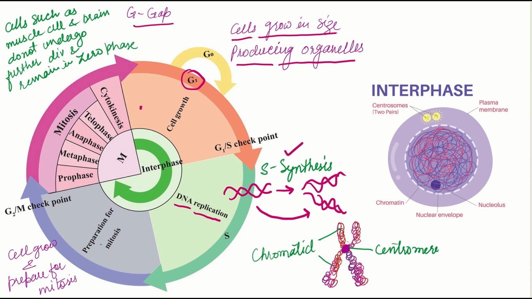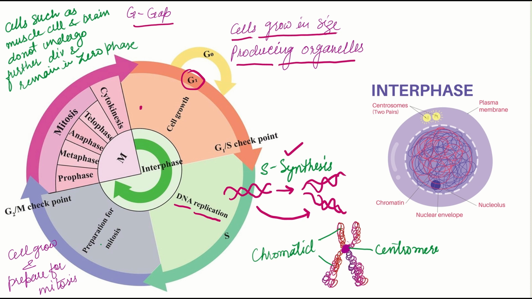Next, when moving towards the G2 phase, the cell is now almost prepared for mitosis. Here, the cells again grow in size and allow all the organelles to get prepared for the process of mitosis.